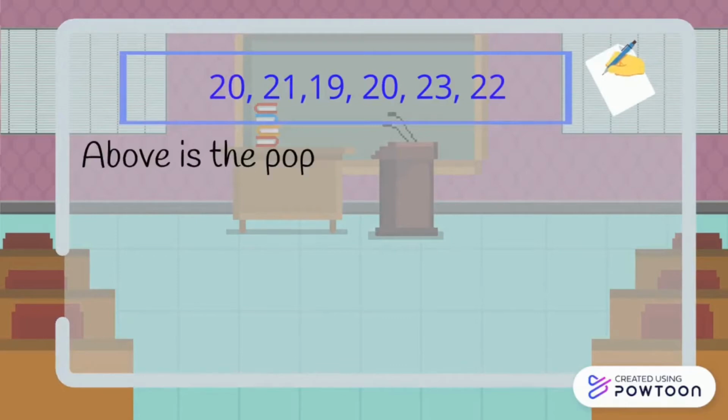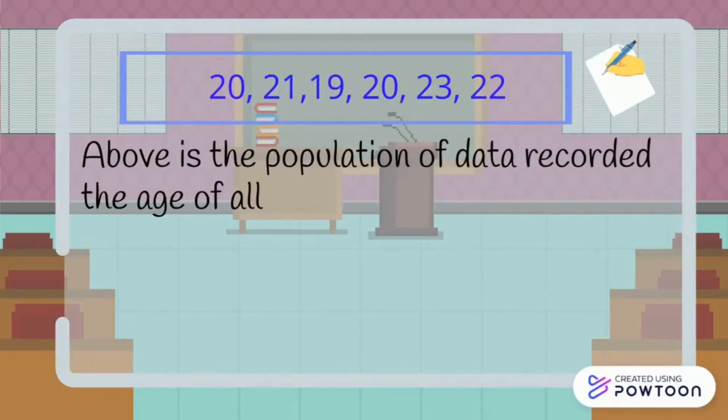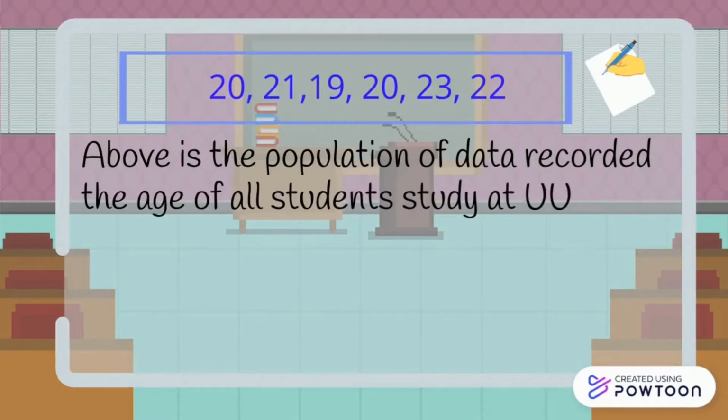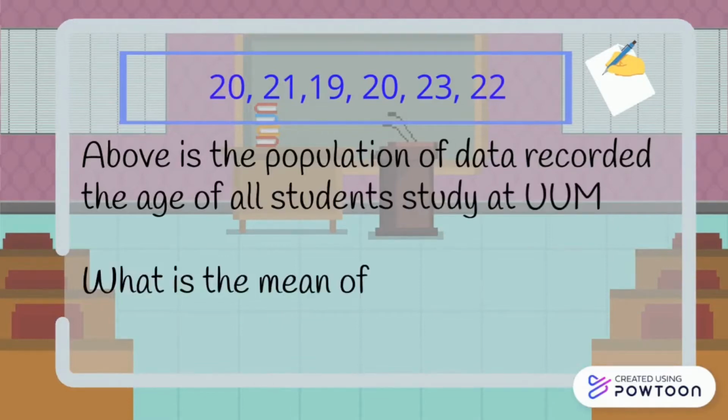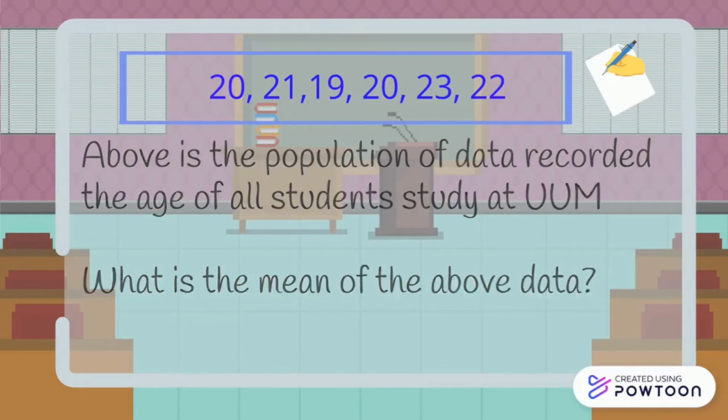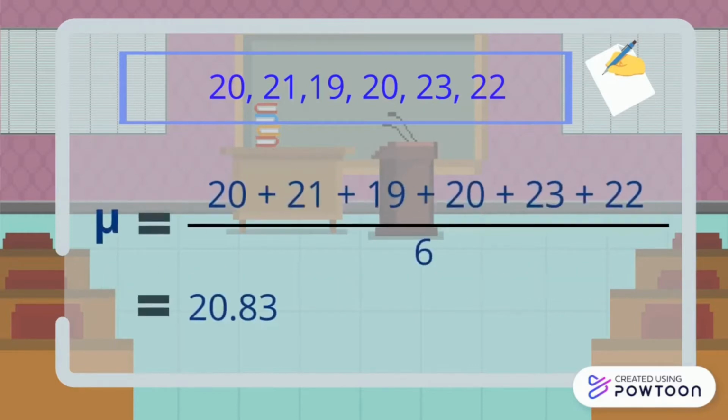Above is the population of data recorded the age of all students studied at UUM. What is the mean of the above data? The mean of the above data is 20.83.